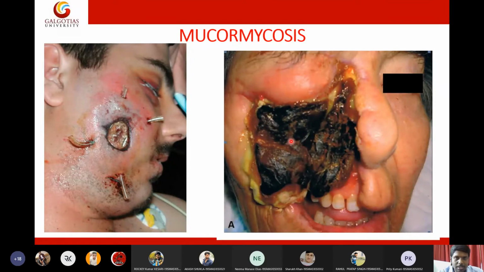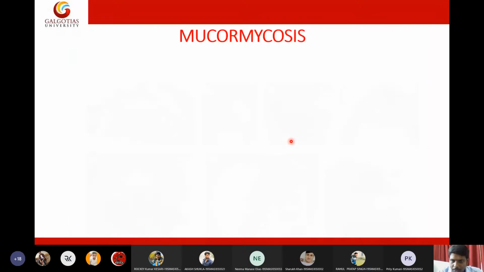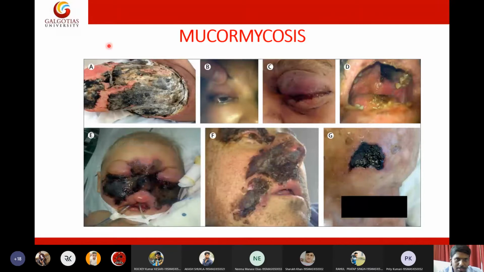I will show a few more pictures. We know that mucormycosis affected our COVID patients. It is because of the utilization of steroids in COVID patients, so that is why we saw this mucormycotic infection in COVID patients. These are a few more pictures of mucormycosis. Here you can see mucormycosis in several locations of the body, with growth of black colored fungi. This is a mucor infection. This is an opportunistic infection.